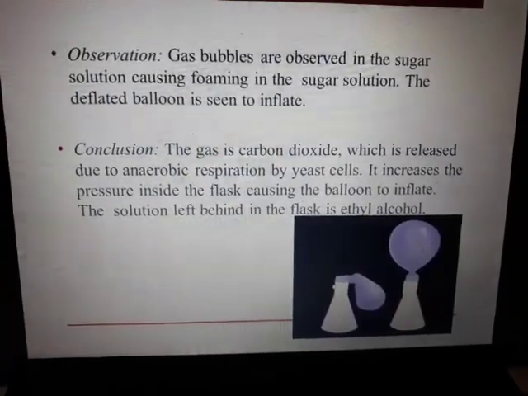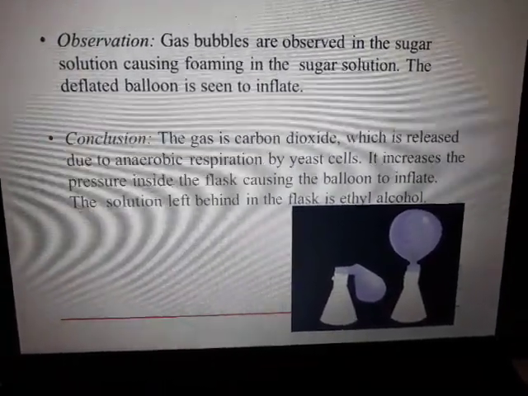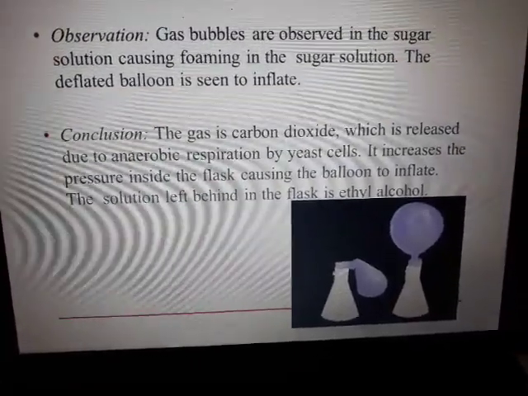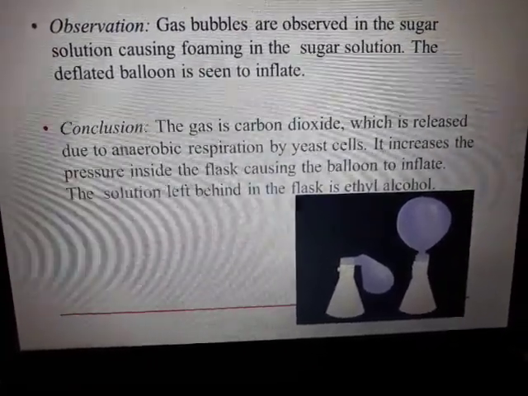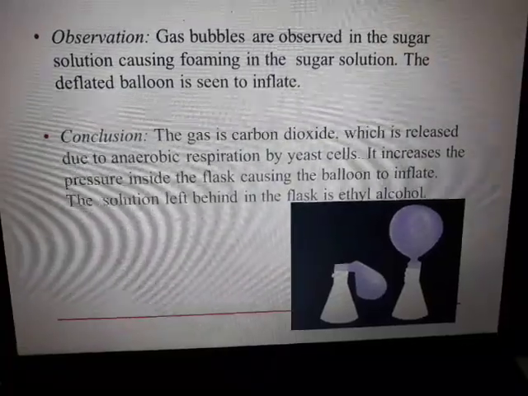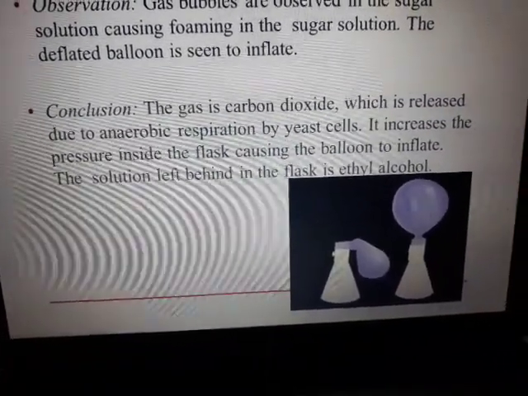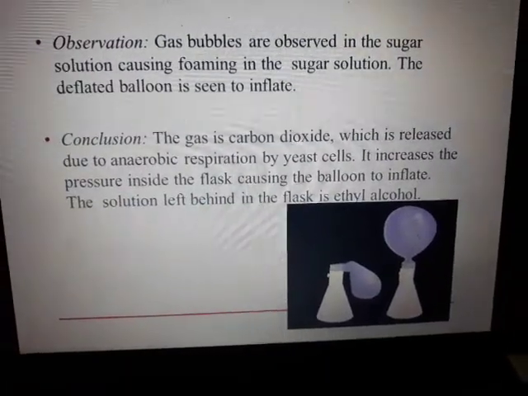You are going to see gas bubbles observed in the sugar solution, causing foaming, and this deflated balloon is seen to be inflated. Because there are bubbles rising up and up, the balloon will get inflated. Conclusion: the gas is CO2, and from where is it coming?